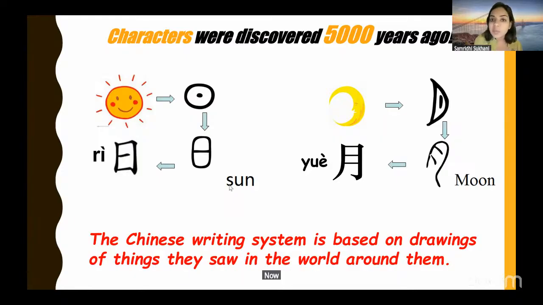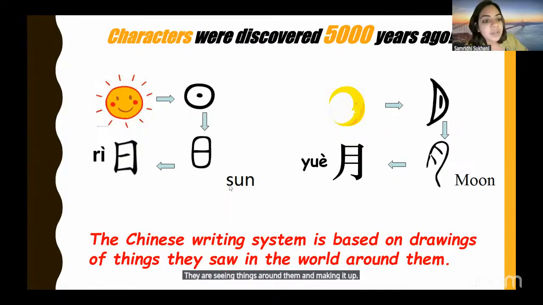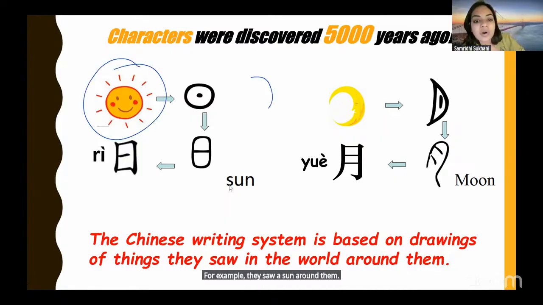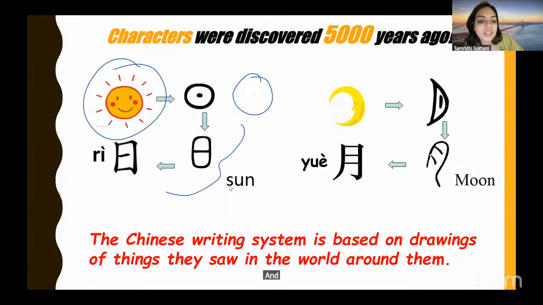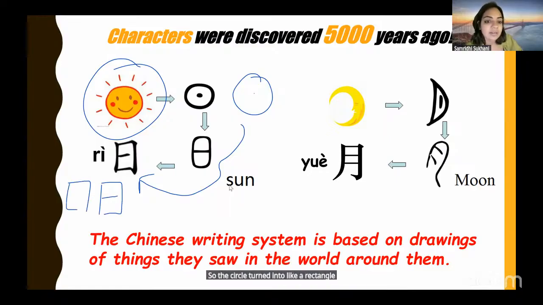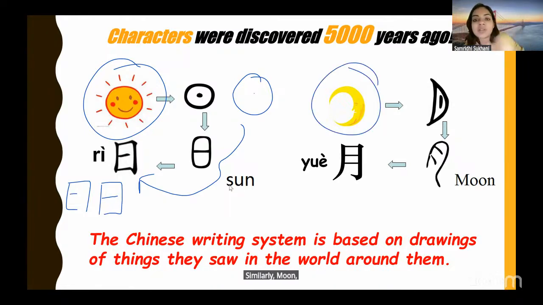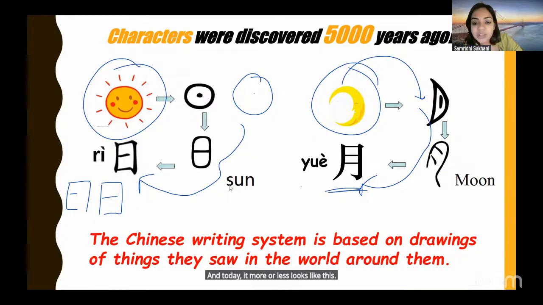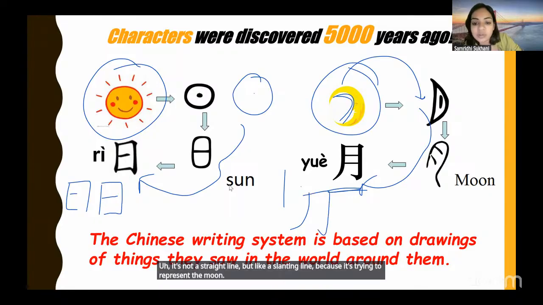Now how are they making up the symbols? They are seeing things around them and making it up. For example, they saw a sun around them and they drew a circle and a dot, and that changed, and this window kind of thing actually is the character for sun. So the circle turned into a rectangle and the dot is turning into a dash. Similarly, moon, they saw a crescent shaped moon, they drew that, and today it more or less looks like this. It's not a straight line, but a slanting line because it's trying to represent the crescent shape of the moon.